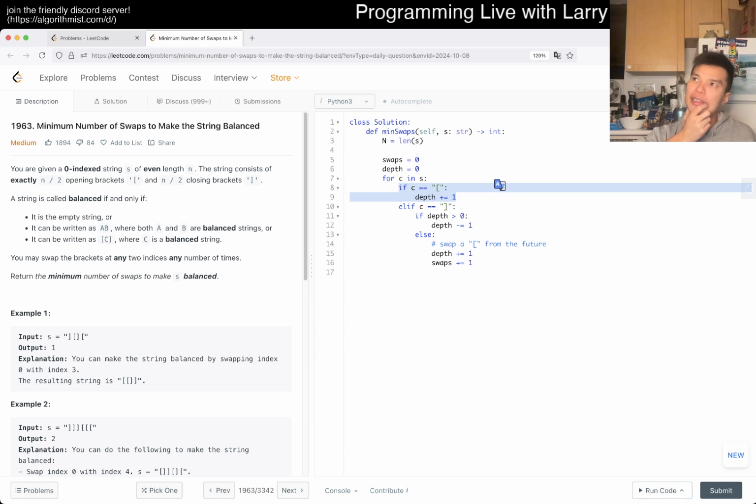I'm trying to think about a case where we have to keep track of it. If you have any doubts, you should just keep track of it, but I don't think you have to, because if you see one that is going to be swapped, then we just have extra depth that we don't need.